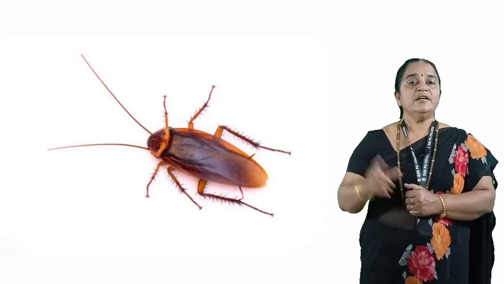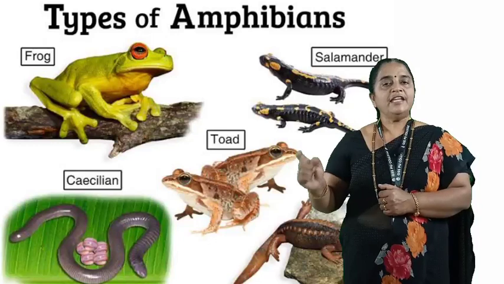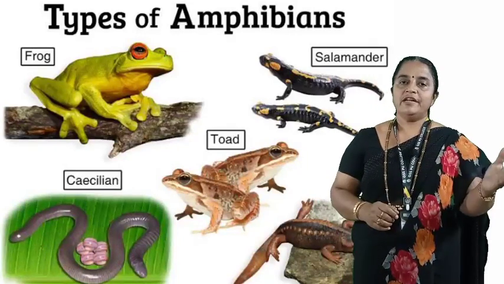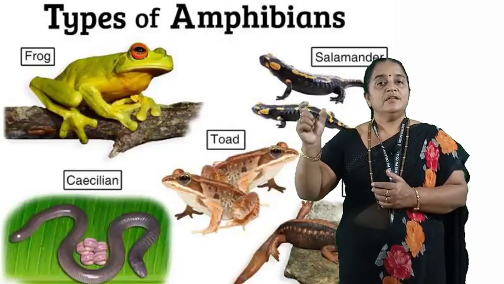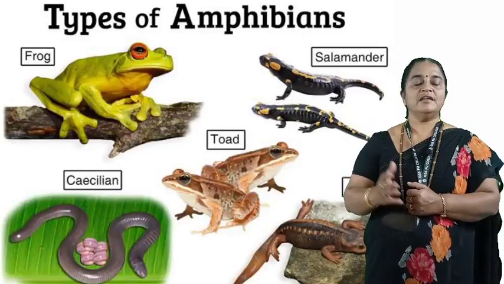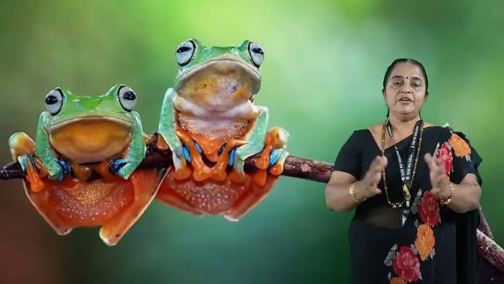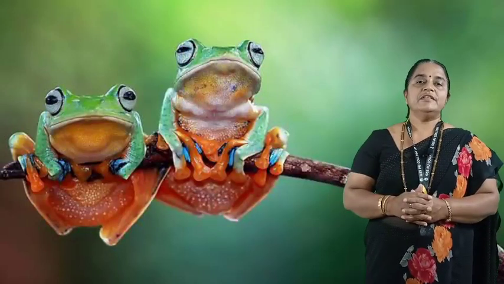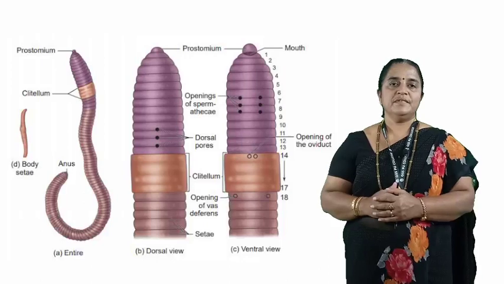And the third type study from phylum Chordata is from class Amphibia, where animals are adapted for aquatic mode of life as well as for terrestrial mode of life. So the most significant example from class Amphibia is Rana tigrina, the Indian frog. It is retained in this syllabus. In today's session, I will deal with the external features, that is, morphological peculiarities of Pheretima posthuma.